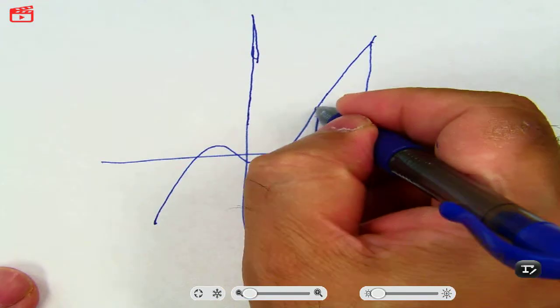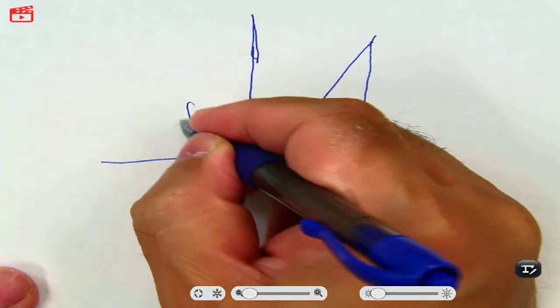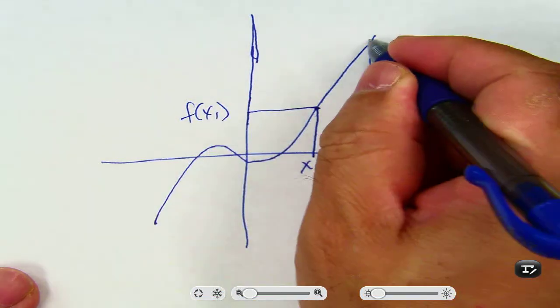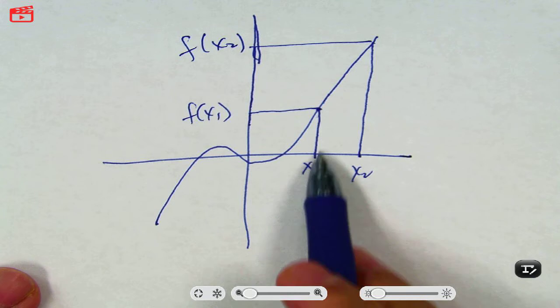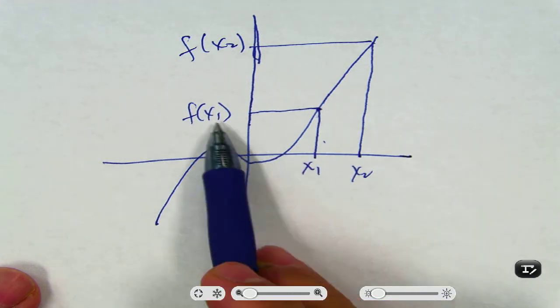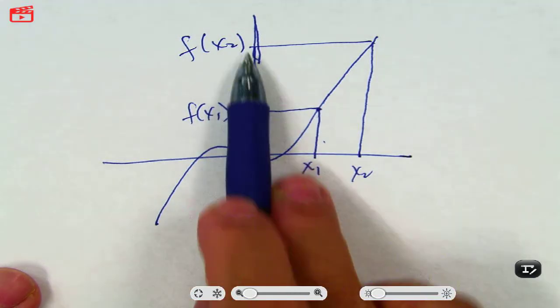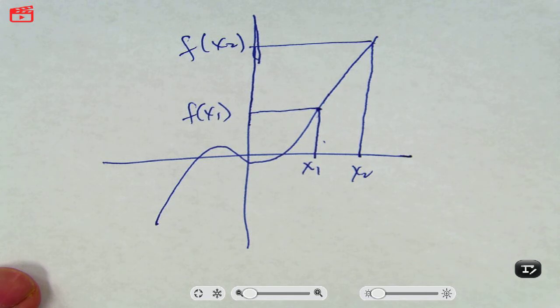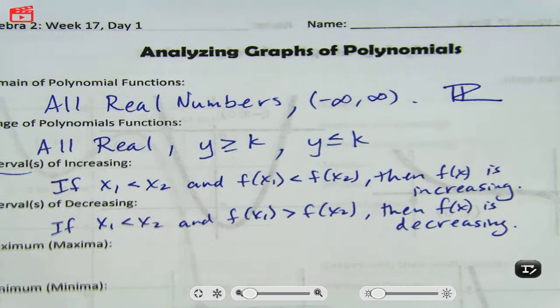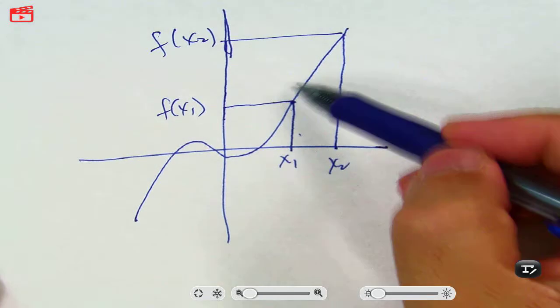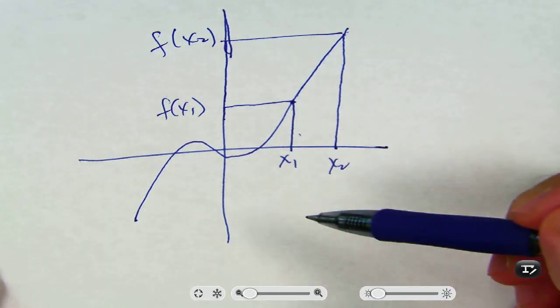And then I draw it over here. This is f of x sub 1. And this is f of x sub 2. Those are the y values when we plug it in. See how f of x sub 1 is smaller than f of x sub 2? Yeah. That's what that means, right? F of x sub 1 is less than f of x sub 2. So we say this function is increasing.